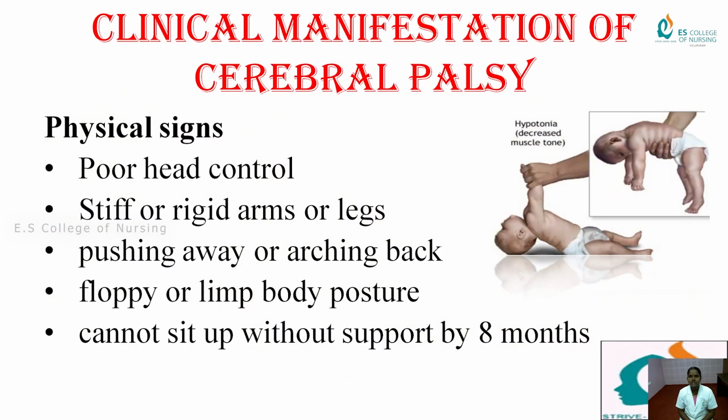And ataxic cerebral palsy, clinical manifestation is physical sign: a poor head control, stiff or rigid arm or leg, pushing away or arching back, and floppy or limp body posture, cannot sit up without support by 8th month. If this, the growth and development is not normal.